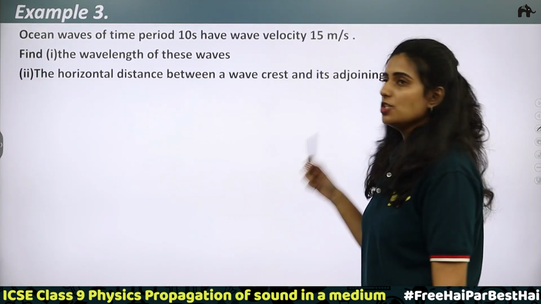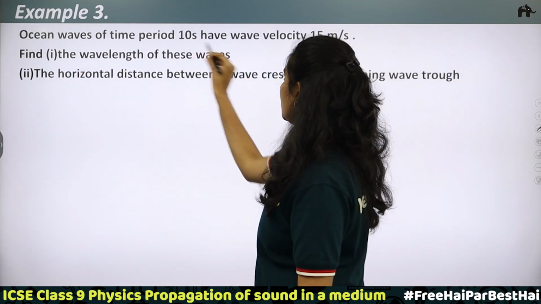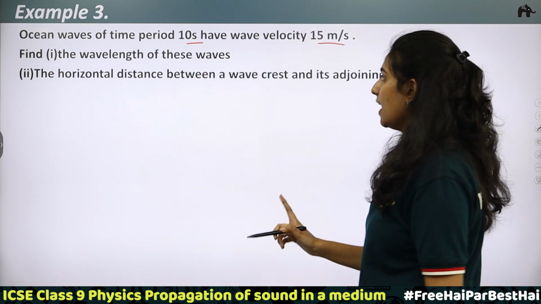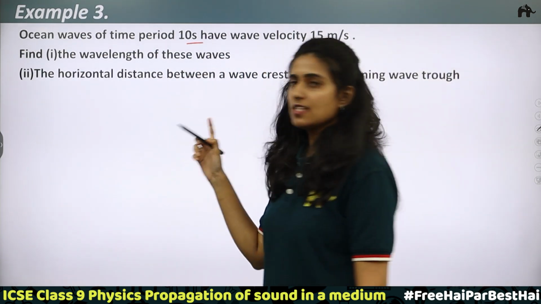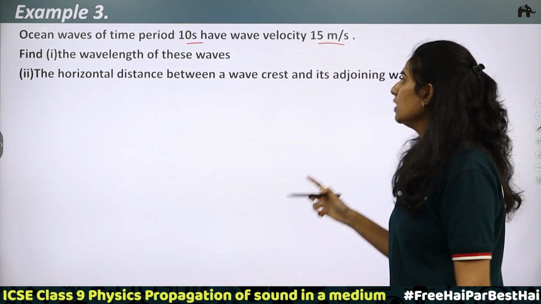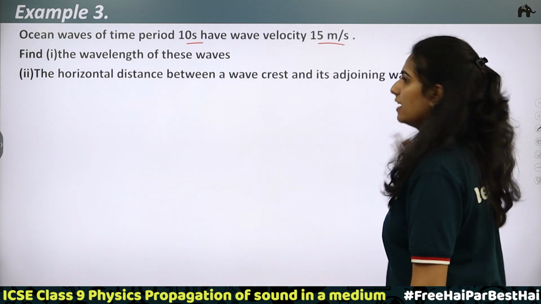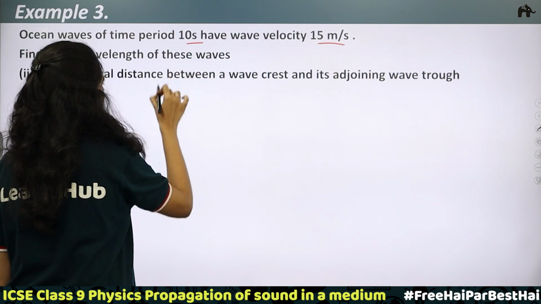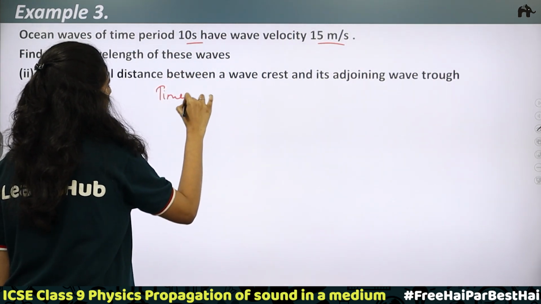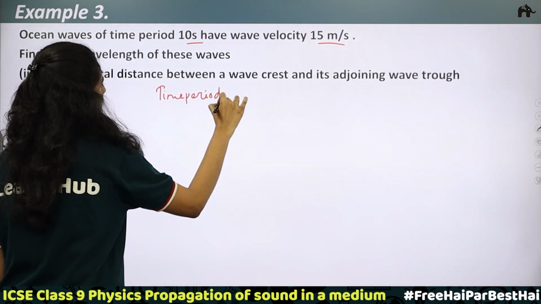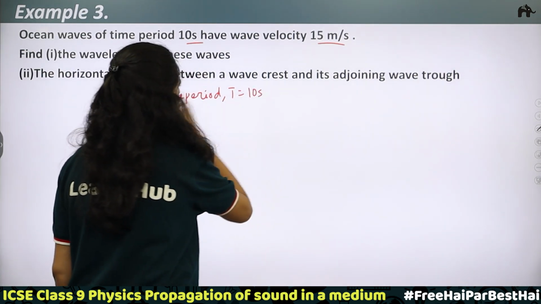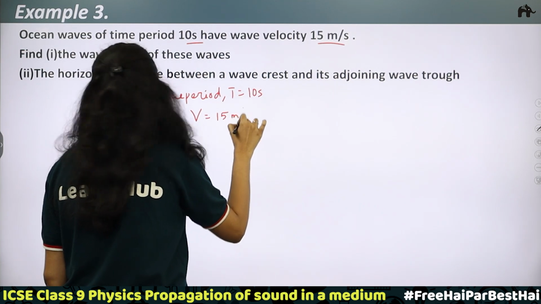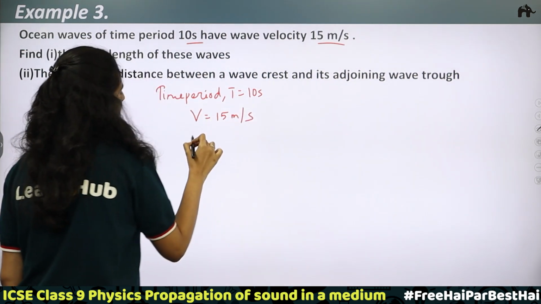Third example: ocean waves of time period 10 seconds have wave velocity 15 meter per second. Find the wavelength of these waves and then the horizontal distance between a wave crest and its adjoining wave trough. Here the time period is given, T is equal to 10 seconds. Wave velocity v is given, which is 15 meter per second. We have to find the wavelength.